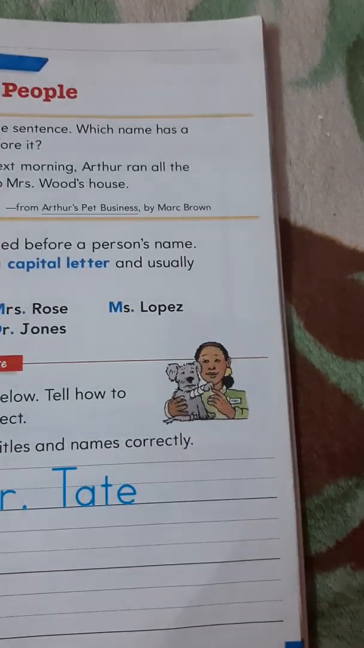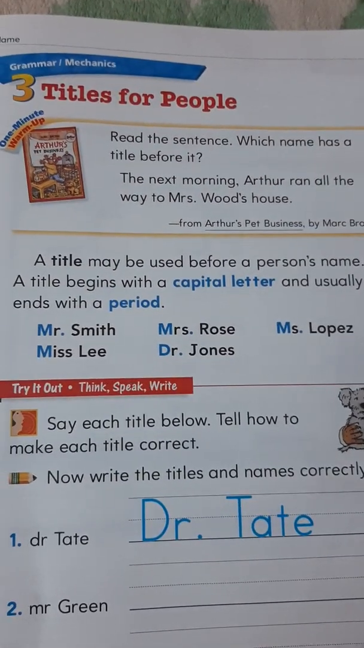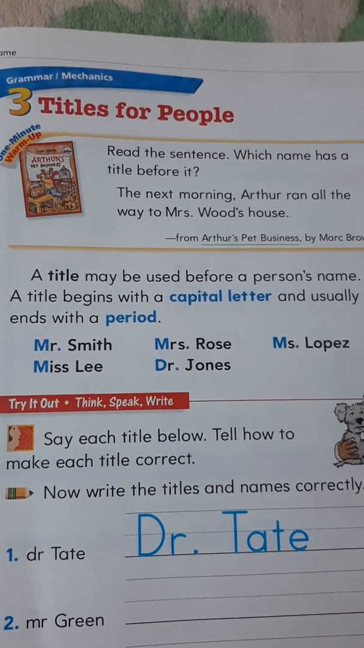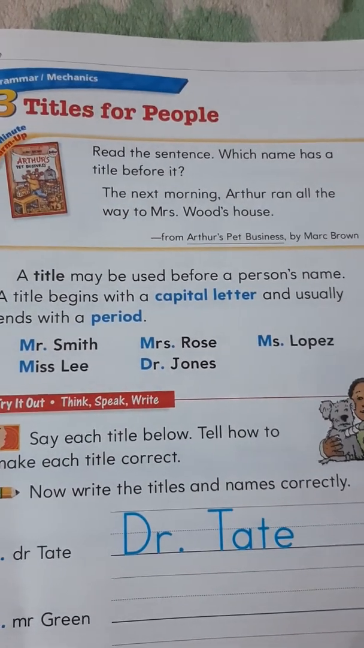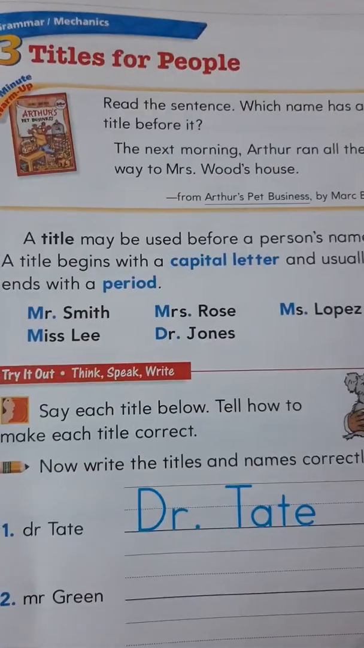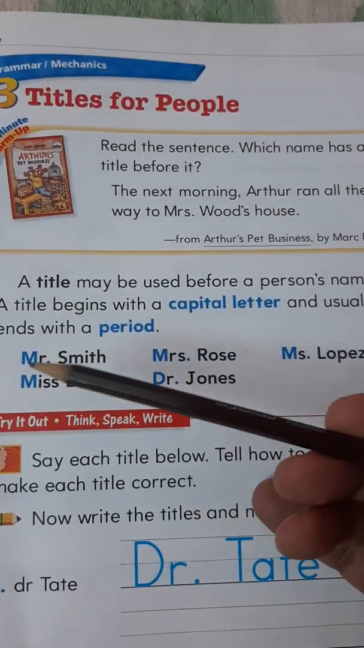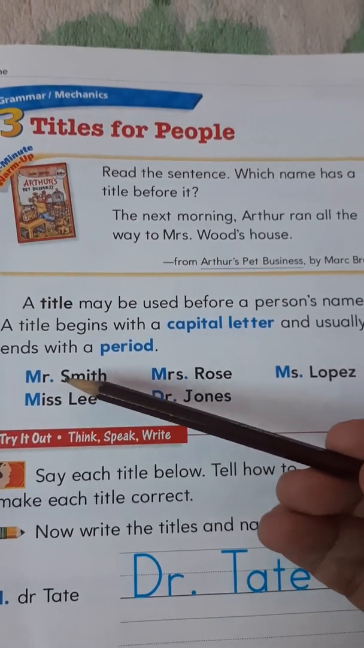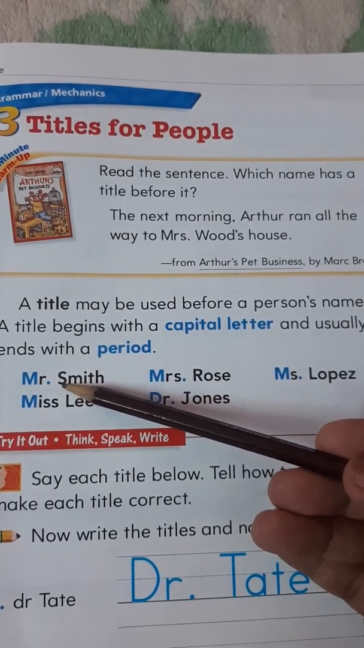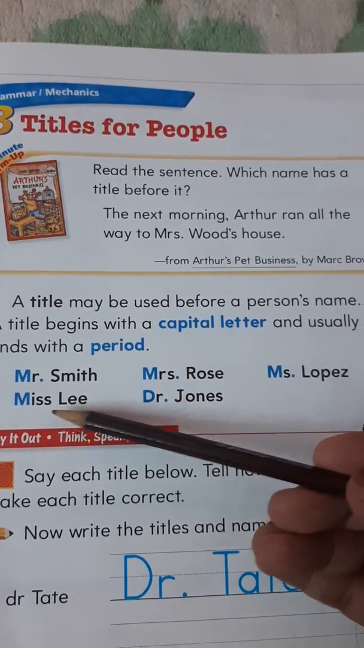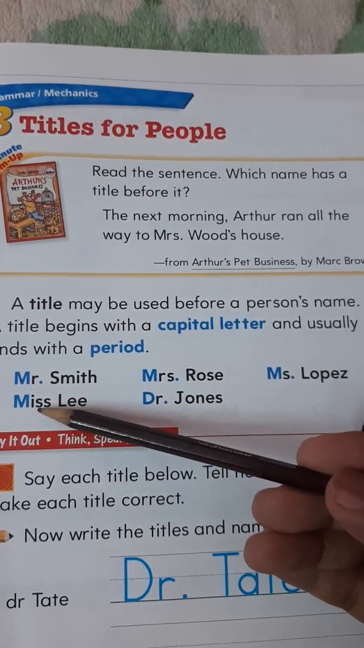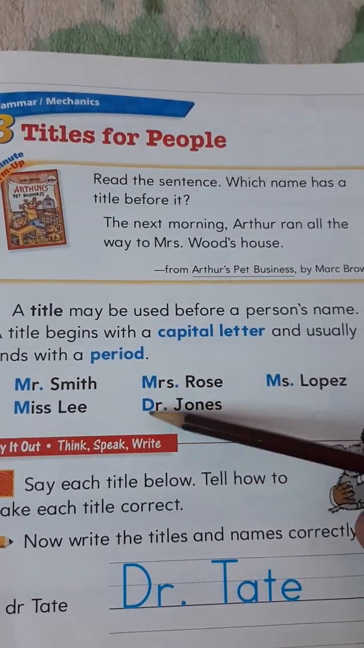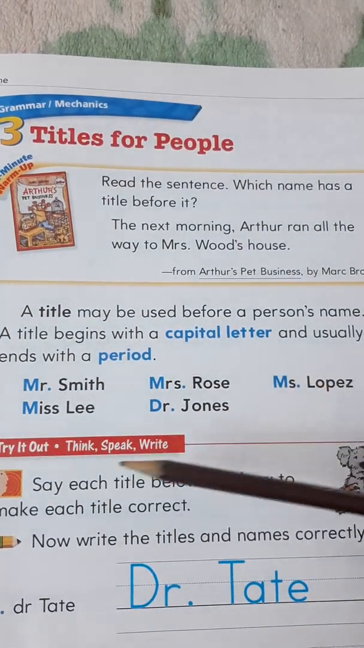Let's read page 221 in your Big Panda. A title may be used before a person's name. A title begins with a capital letter and usually ends with a period. Example: Mr. Capital M and then period. Smith. Always capitalize the first letter of the name. This is Miss Lee. There is no period there because this is a complete word. These are only abbreviations for the titles of people.